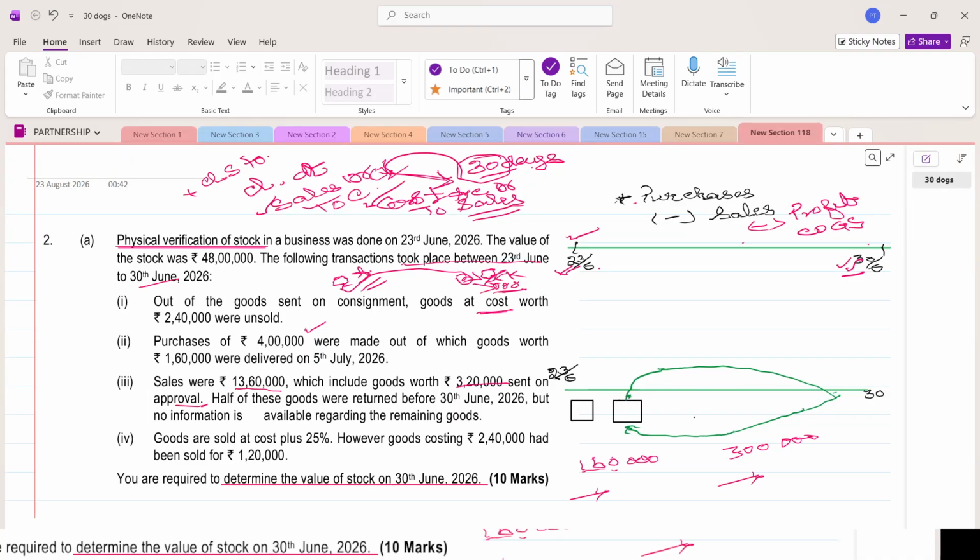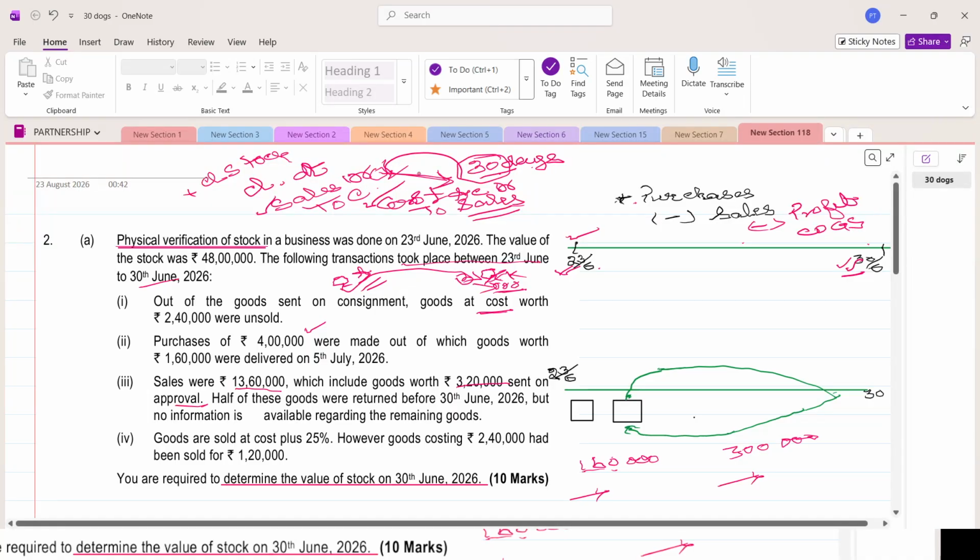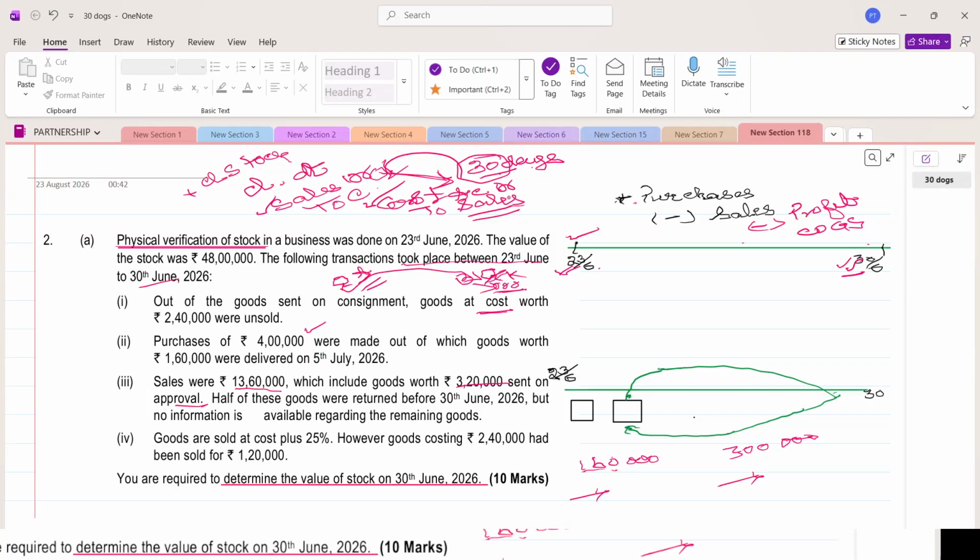Clear? Once again, I'll tell you. Once you sell the product, immediately they record the sales. But this sale is not a confirmed sale till 30 days. In case the consumer keeps silent, then this is considered as sales and we proceed, because the consumer has no right to return it after 30 days. He has to keep it.